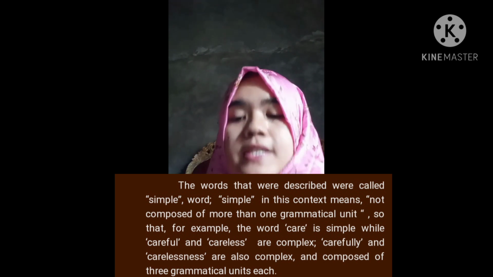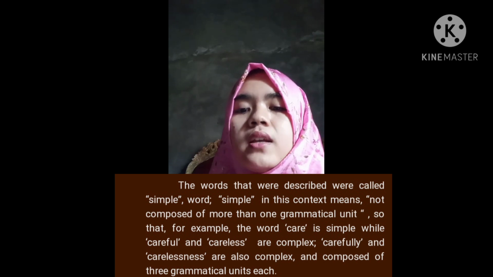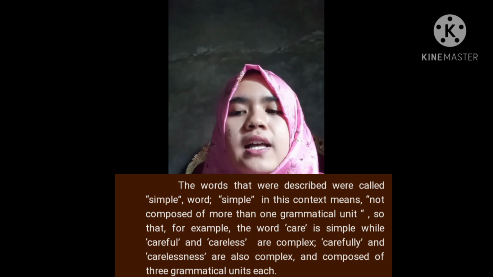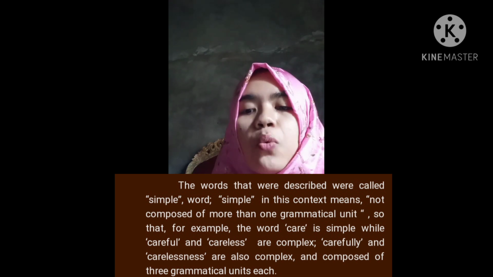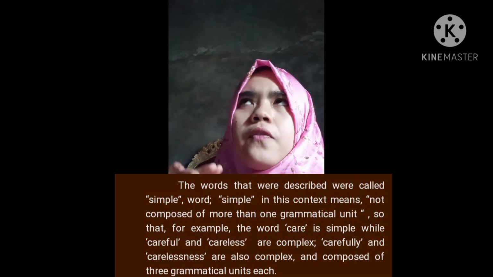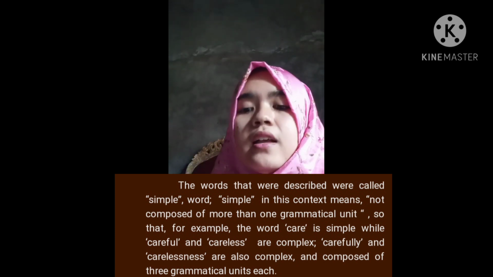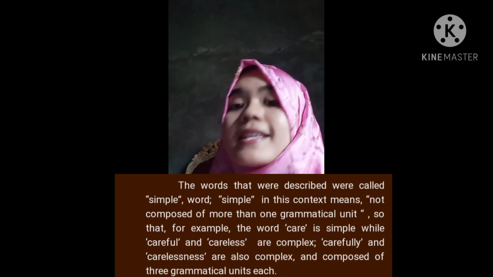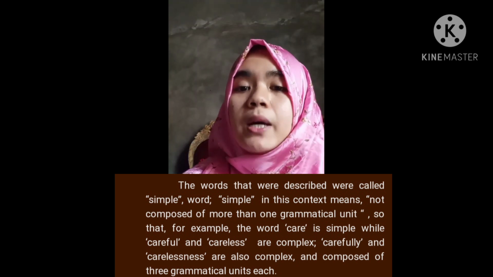The first is words made up from a basic stem word with the addition of an affix, and the second is compound words which are made up of two independent English words. Example, ice cream.